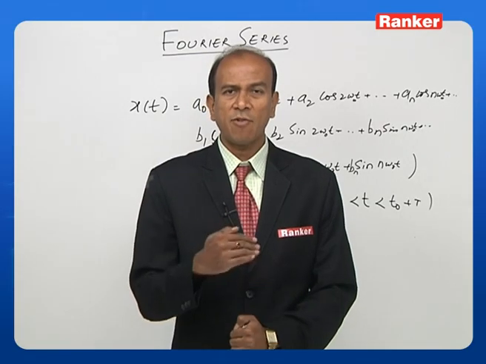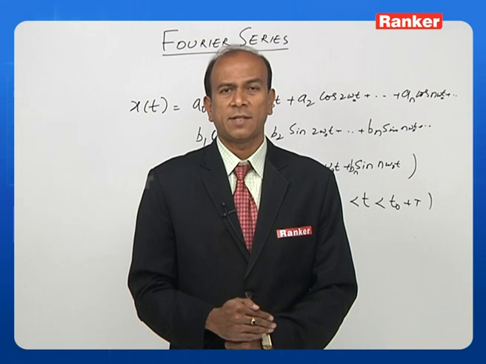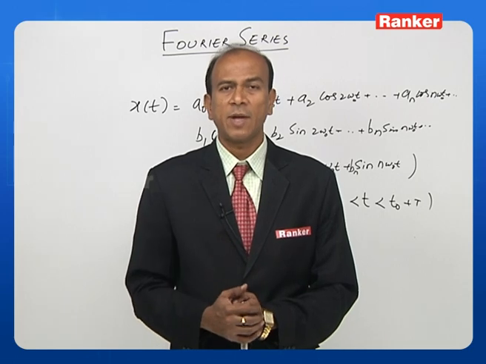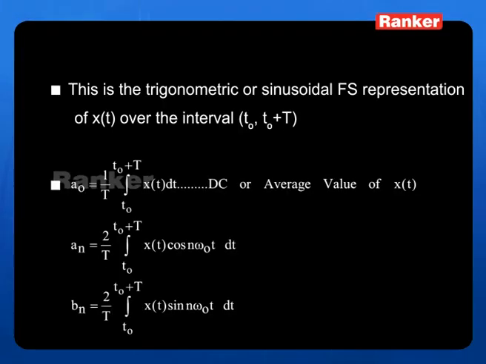So here we should have formulae which describe the way in which we calculate A naught, the way in which we calculate An, and the way in which we calculate Bn. Let us see in the PowerPoint now. A naught is given by 1 by T, that is the period, integral t0 to t0 plus T of x of t dt. So this A naught is called the DC or average value, as I have already spoken to you. In the second one, how to calculate An? An is given by 2 by T integral, the limits are from t0 to t0 plus T, as we have described, x of t cos n omega naught t dt. When I integrate this, I will get the value of An.